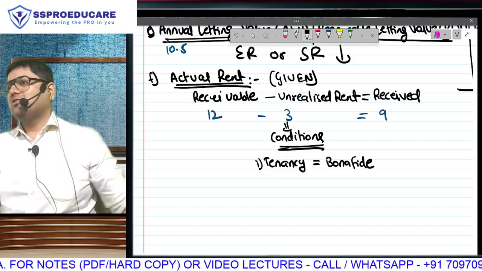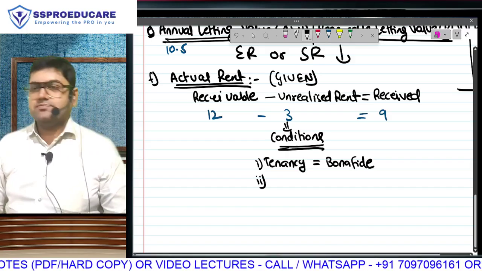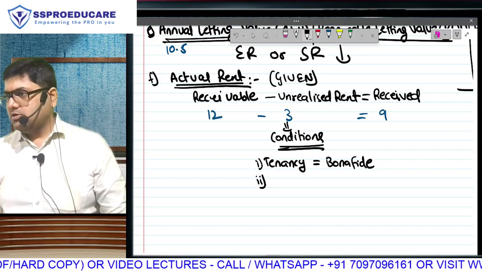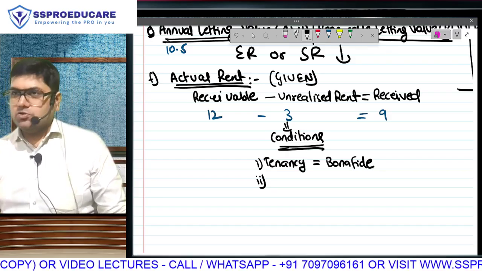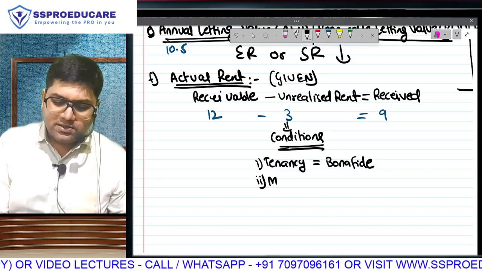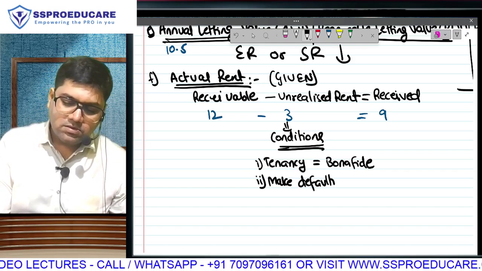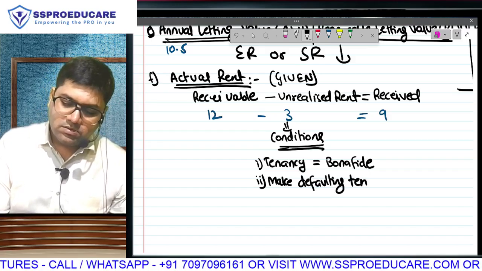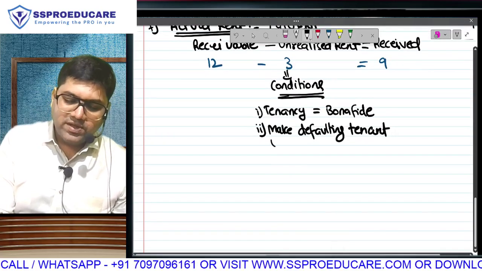No? So there has to be a legally recognized tenancy. Second condition, is this tenant not giving your money? 3 lakh in our example. So what should you do? Make the defaulting tenant vacate the property.